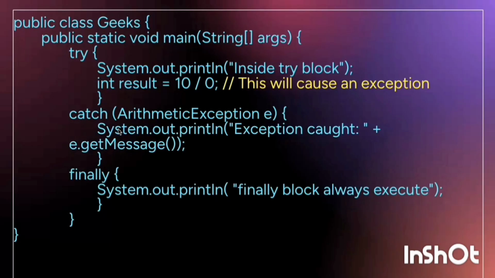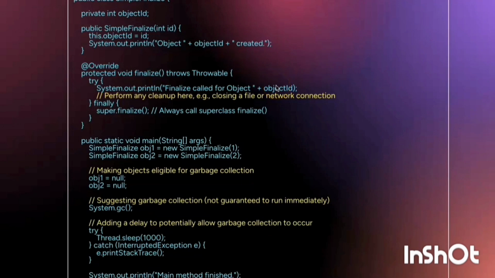Next one is for the finally keyword. It will show the exception for divide by 0, and this one is for the finalize method. So it will execute these three codes and show the output to you.